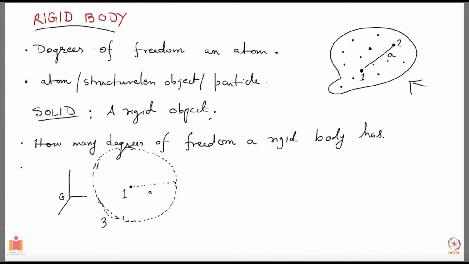All that particle has to do is be a distance a away from particle number 1, because you can take this body and turn it and move it around, and the orientation and location of particle number 2 will change, but the fact that it is a distance a away is not going to change. So it can live anywhere on this surface. So to tell that I want particle number 2 to be here, I have to specify two things.